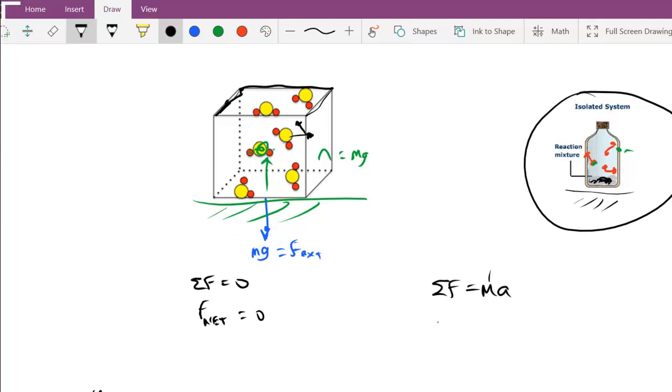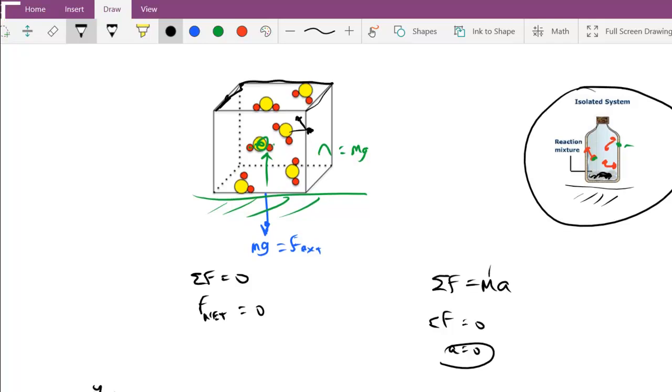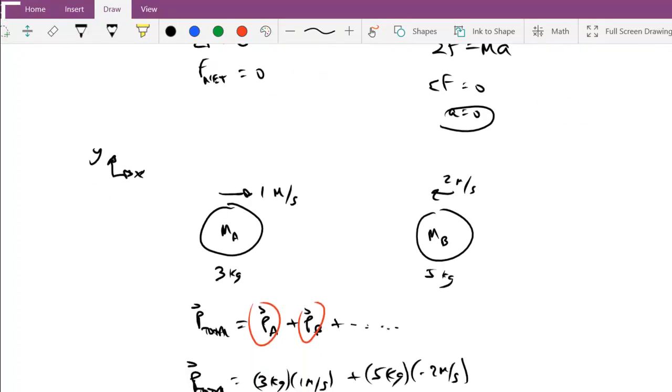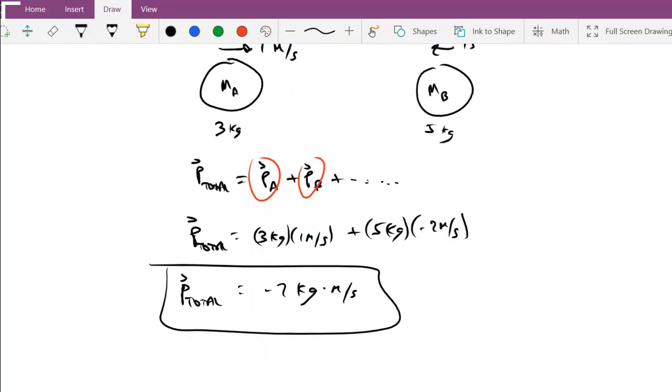So the only thing that could be 0 is the sum of the forces, and this means that the acceleration is 0. So we have an isolated system anytime the entire system as a whole has 0 acceleration. So no net force, no acceleration. In other words, it is in equilibrium. So that's momentum of a system and what a system is.